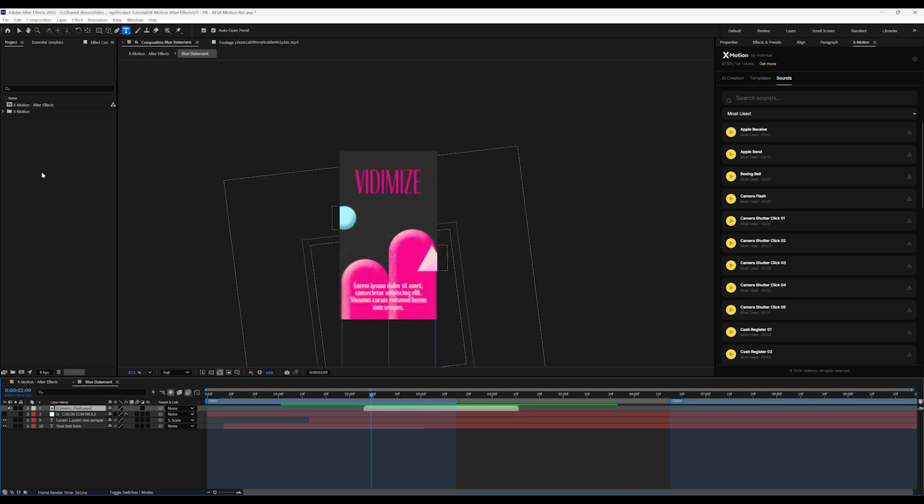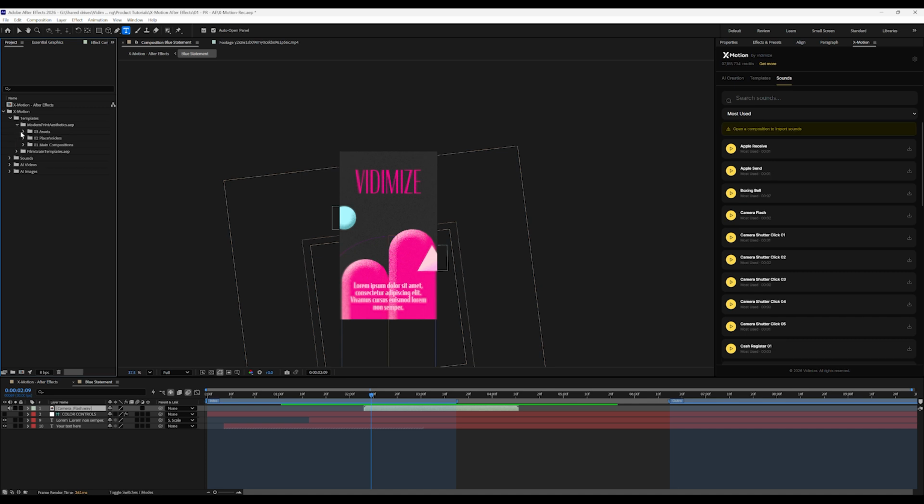All imported assets are organized inside the Xmotion folder. It's also worth checking if a template includes additional scenes you can use.